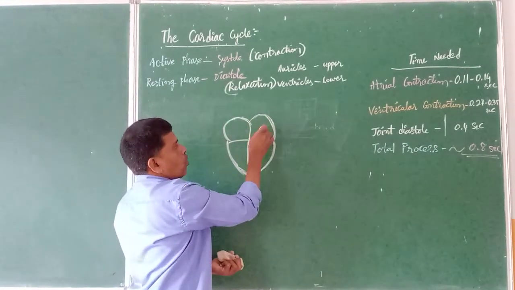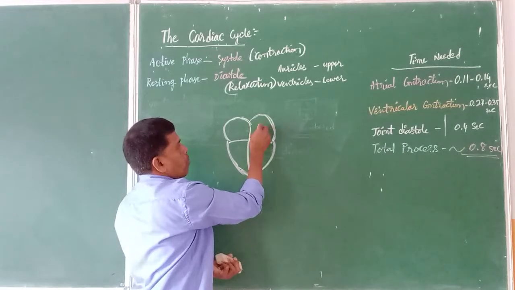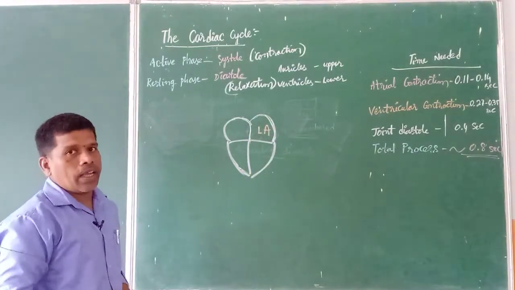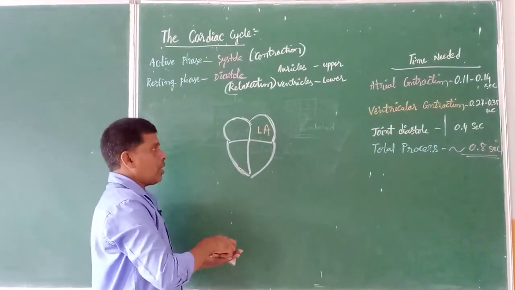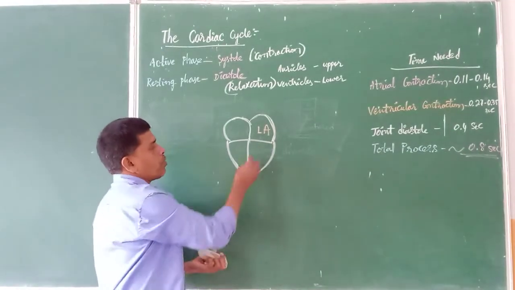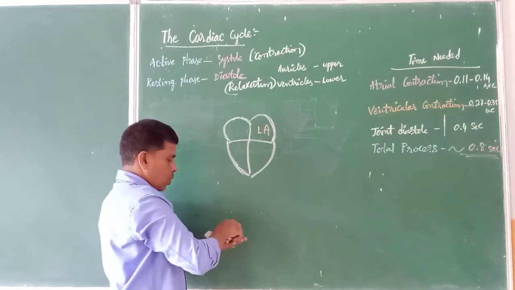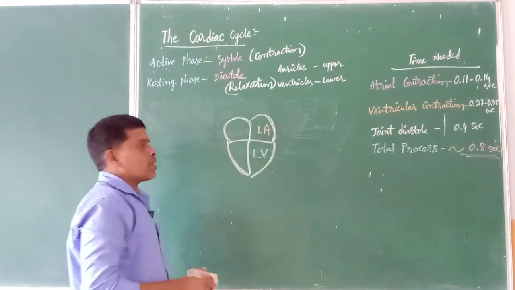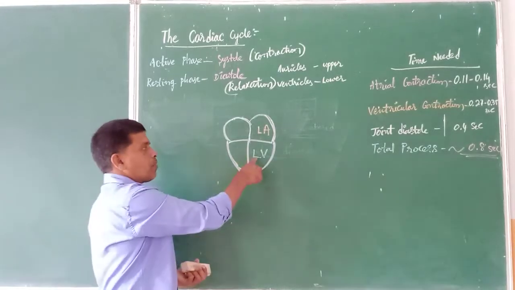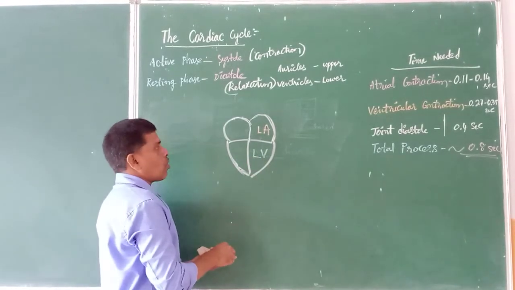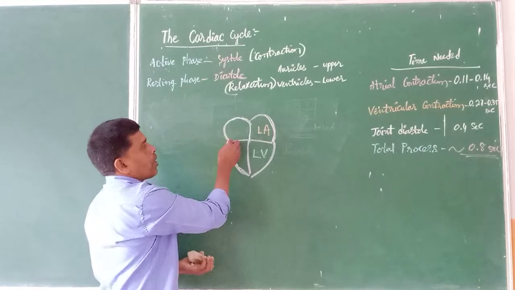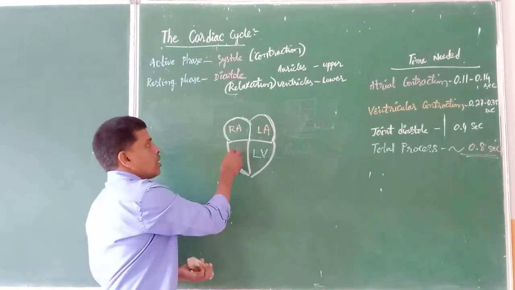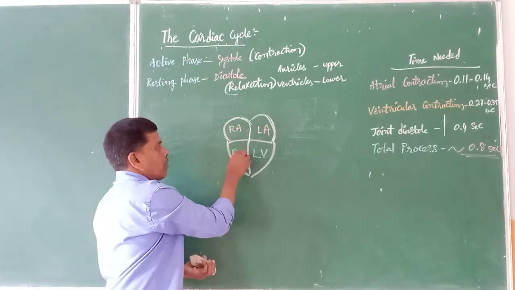This is the left side. We write it with the letters LA, left auricle. The lower chamber below the left auricle is called the left ventricle. We indicate it with the letters LV, L meaning left and V meaning ventricle. Like that, the upper chamber on the right side is called the right auricle, and below that the chamber is called the right ventricle.